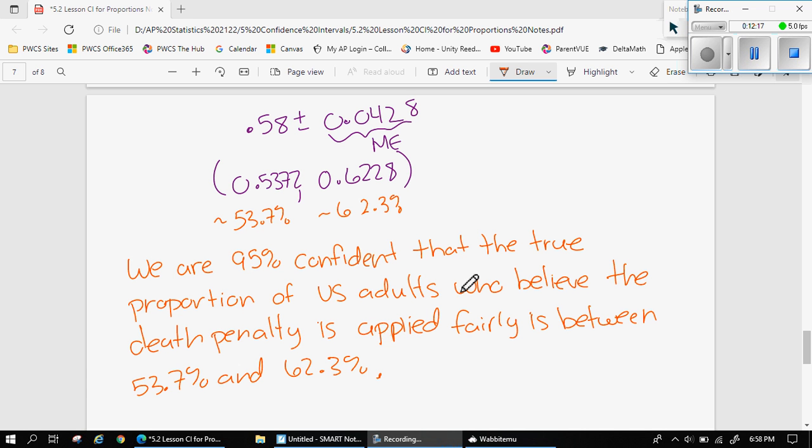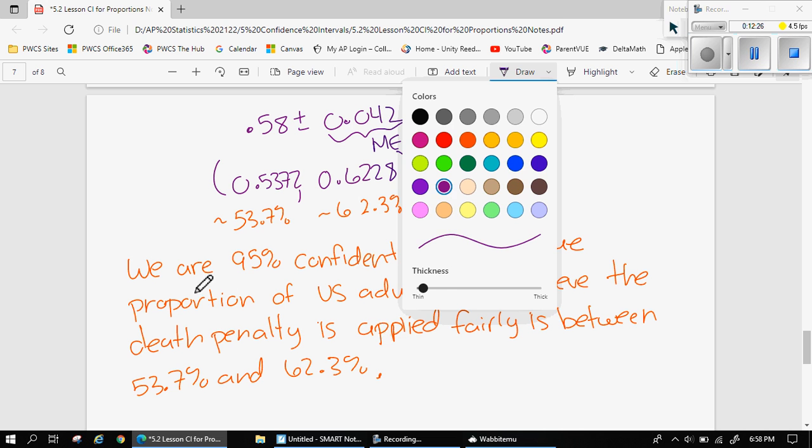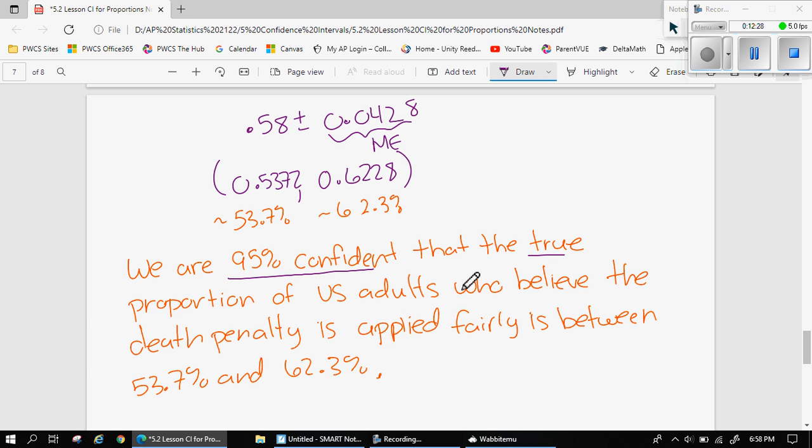This sort of interpretation can be sort of formulaic. You can always start with "we are blank percent confident," and you always want to say what it is you're confident about. Here we are talking about a proportion. We will talk about means. We'll talk about difference of proportions. You always want to put the context.